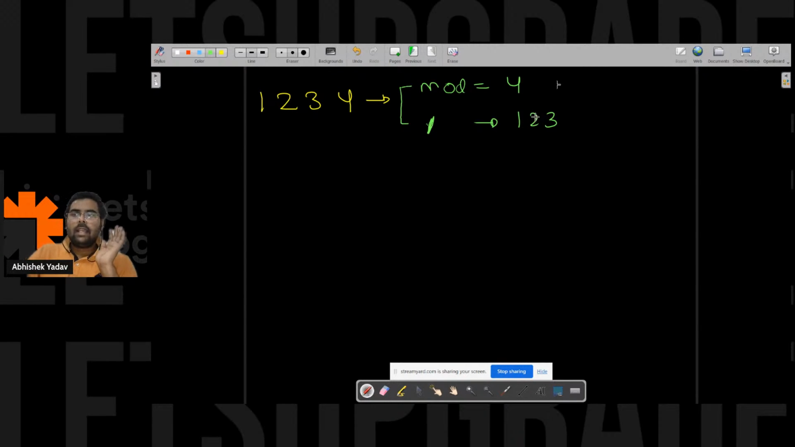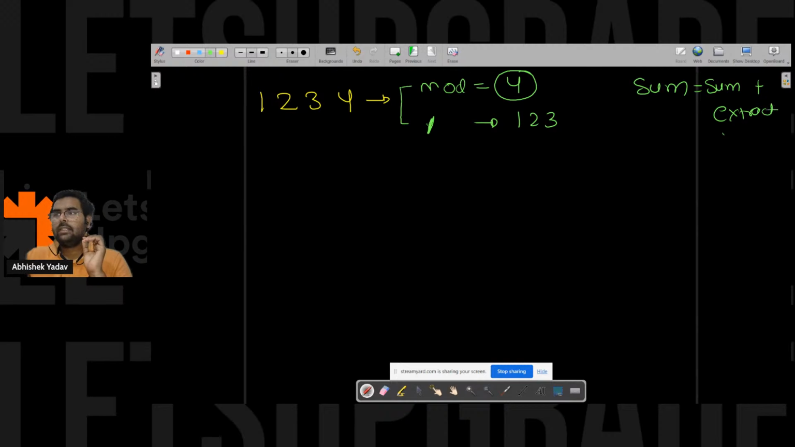Right? After that, what will I do? I will maintain a sum variable that will store the extracted digit sum. So here the sum is sum plus extracted digit. So here 0 plus 4, I will get 4 as the result inside sum, right?